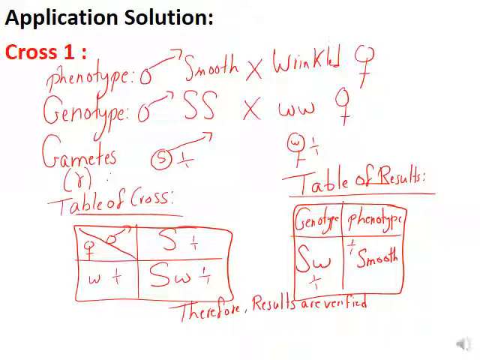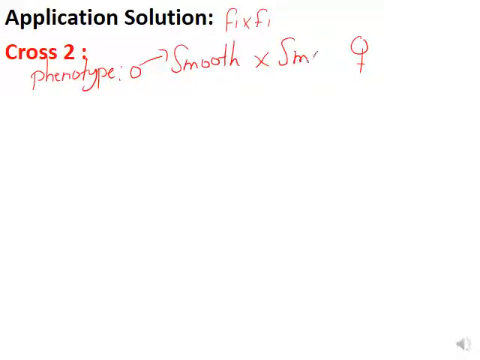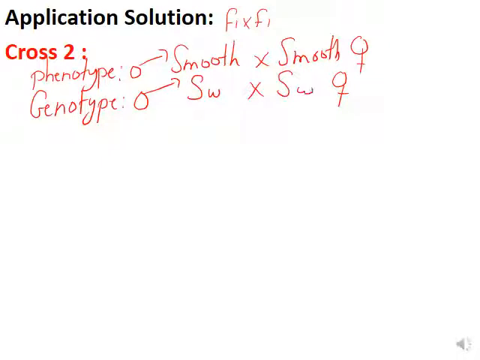Let's move now to cross 2. In cross 2, we crossed F1 with F1. So what do we call this cross? It's called the self cross. Factorial analysis will start the same, with the phenotype. So we have male crossed with female, both of them smooth. Smooth crossed with smooth. Then we move to the genotype. The male and female, both of them have the same genotype, Sw crossed with Sw, since it's a self-cross, both of them should be the same.